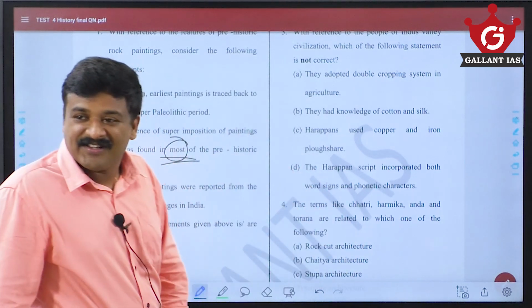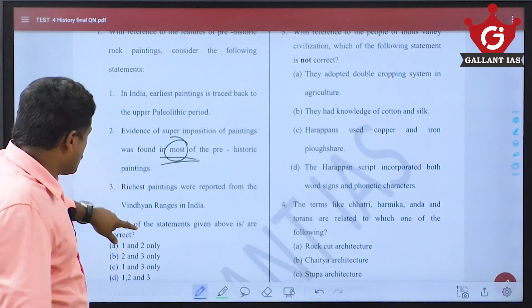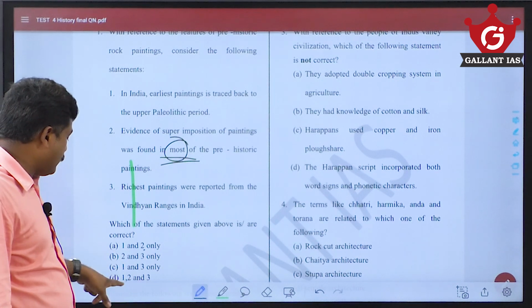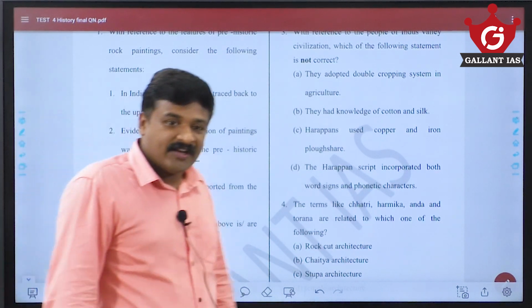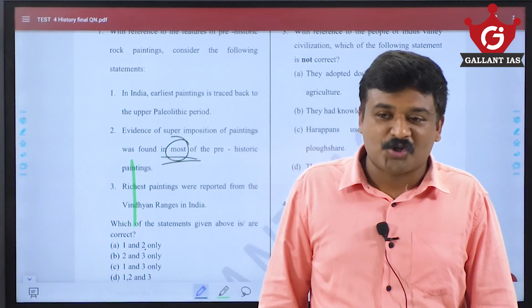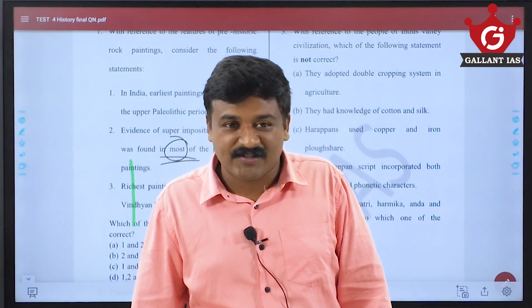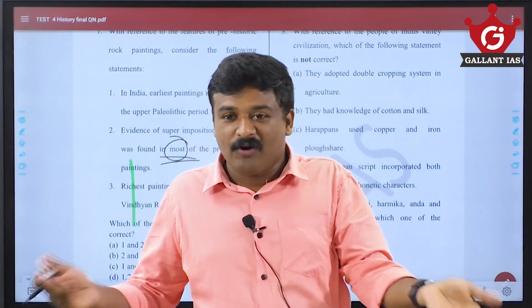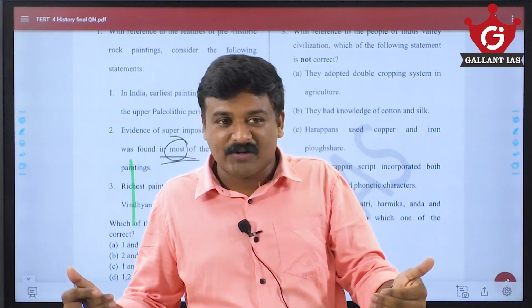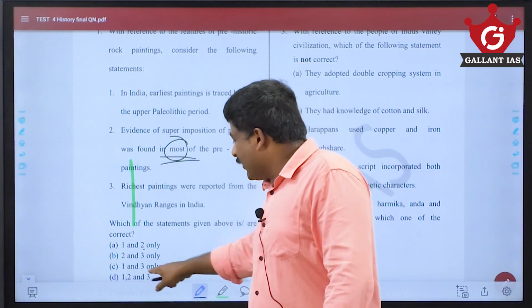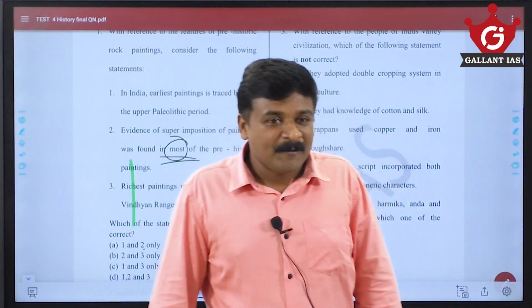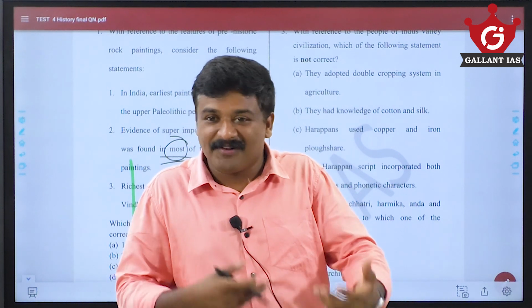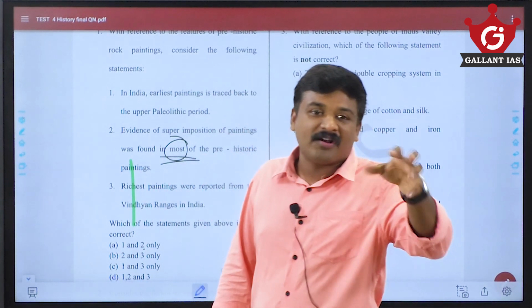Just look into the codes given here: 1 and 2 only, 2 and 3 only, 1 and 3 only, 1, 2 and 3. In all of these, except choice C, the 2 is a common point. We know that the second one is wrong. So without knowing the first and third statements, I come to the conclusion that my answer is 1 and 3 only. Sometimes this kind of method will help you come to the conclusion.